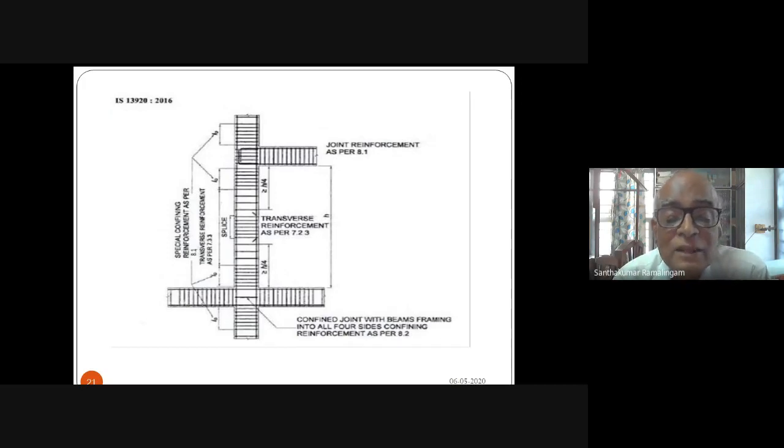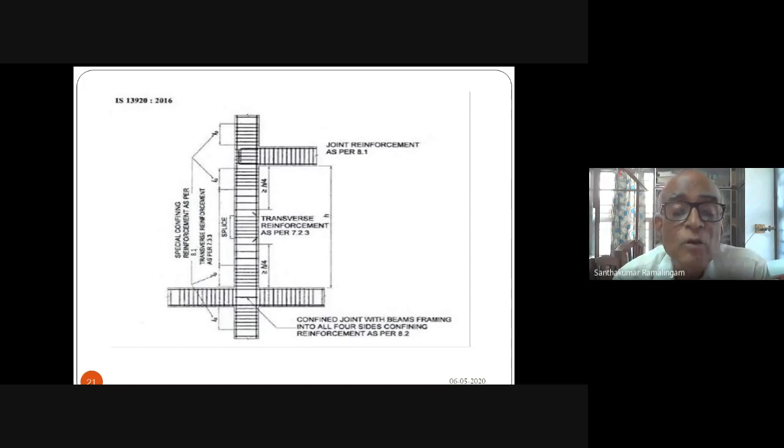And these detailing requirements ensure that you have adequate ductile performance. The most important requirements I will indicate: the requirement of plastic hinge zone here, here, here, and here, and the requirement for laps here. You can see one bar is taken through and bars are lapped here.